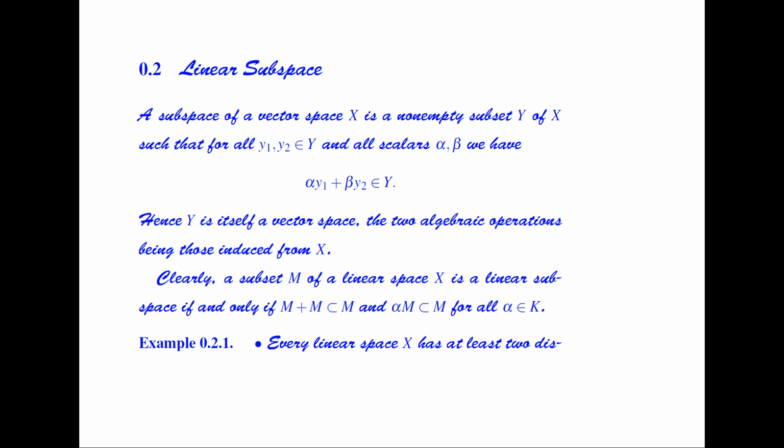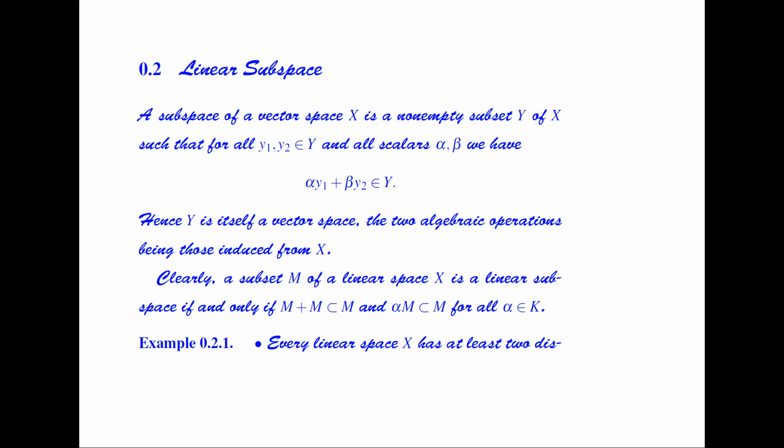So we said that a subspace of a vector space is a non-empty subset Y of the vector space X such that we took any arbitrary y1, y2 from Y and all scalars alpha and beta, we have alpha times y1 plus beta times y2 belongs to that subset. Hence Y itself is a vector space, the two algebraic operations being those induced from X.